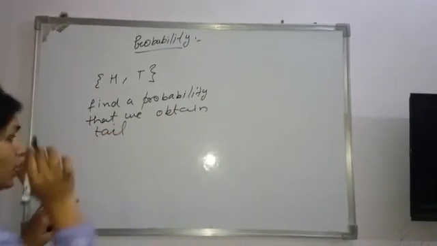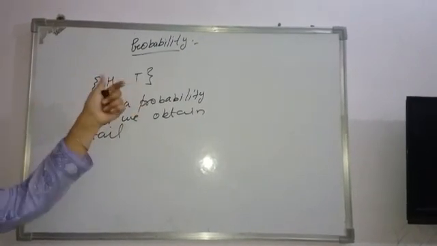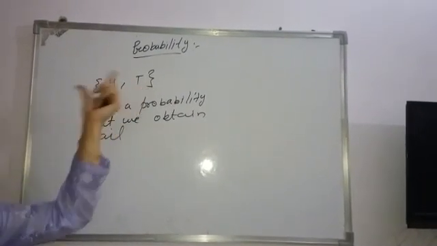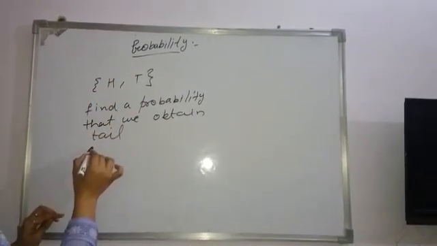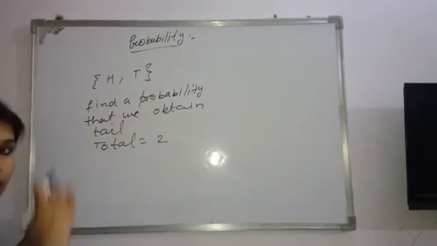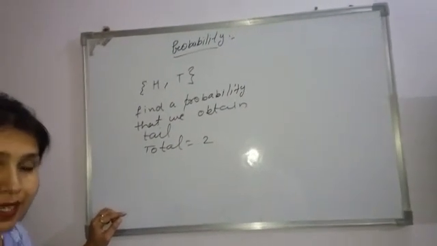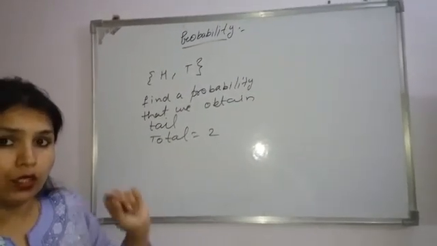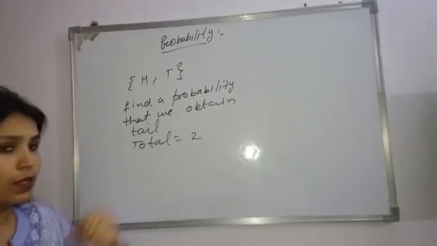First, tell me how many total cases we have. Total cases is equal to 2, because one is head and one is tail. Only these cases can occur in case of a single coin. So total cases is equal to 2.